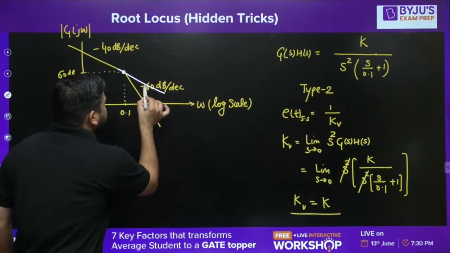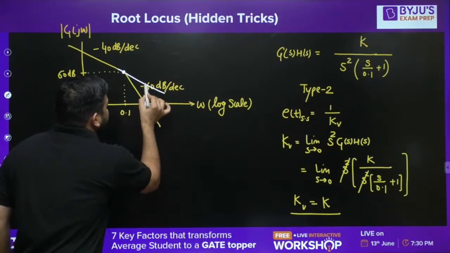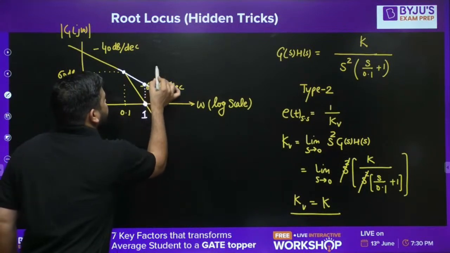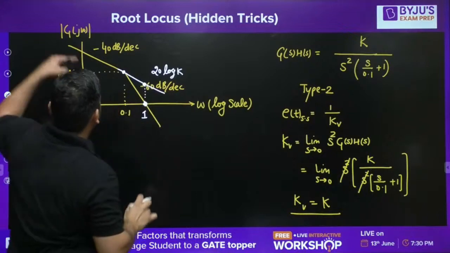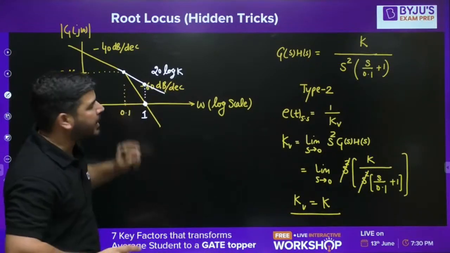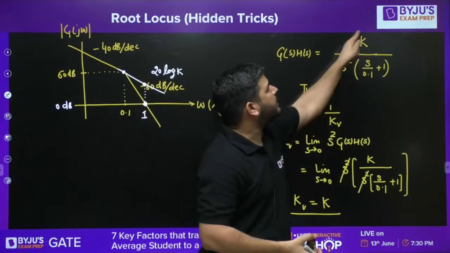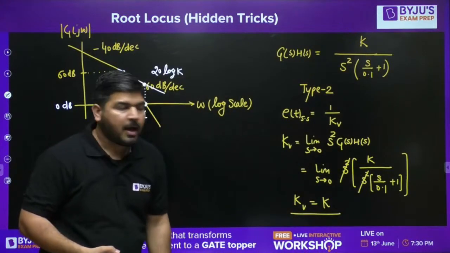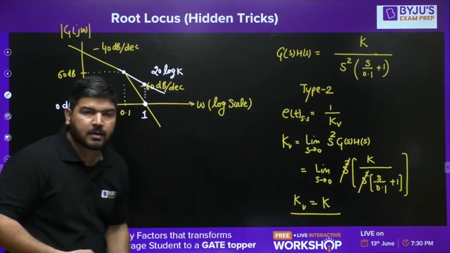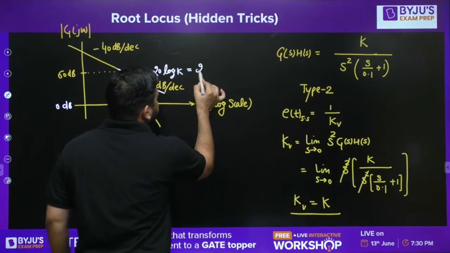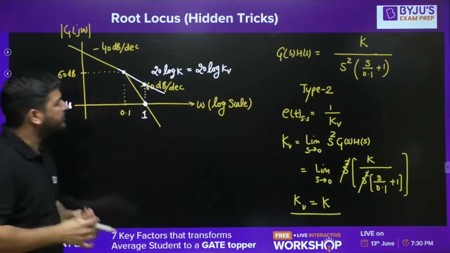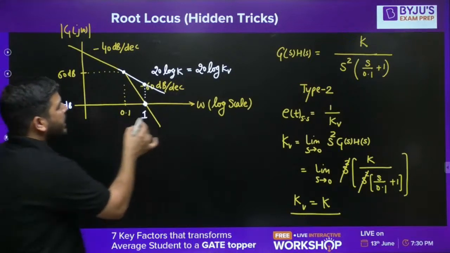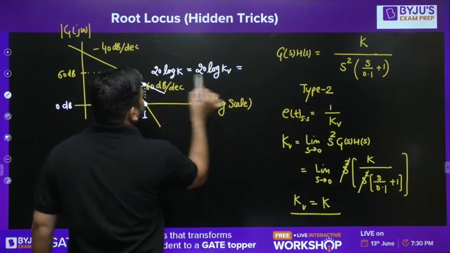Now at this point, we have to calculate this height. The height of this first line at omega equal to 1 will be represented as 20 log K, and K is equal to KV. So you can write it like this, 20 log KV. Is it clear guys? 20 log KV.